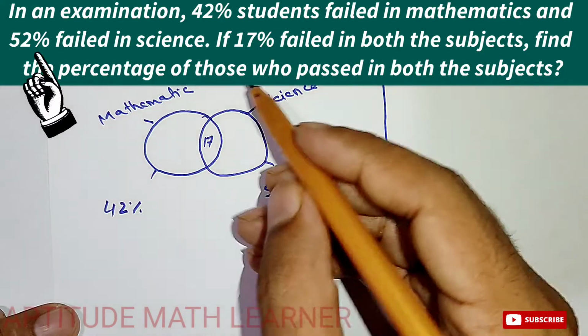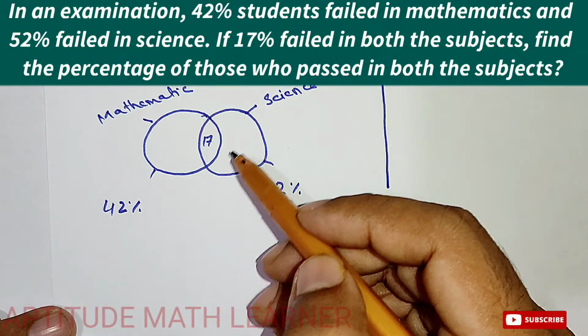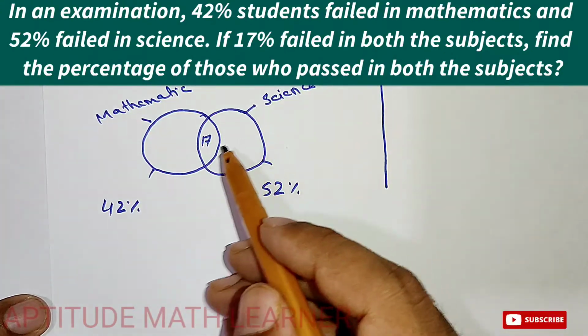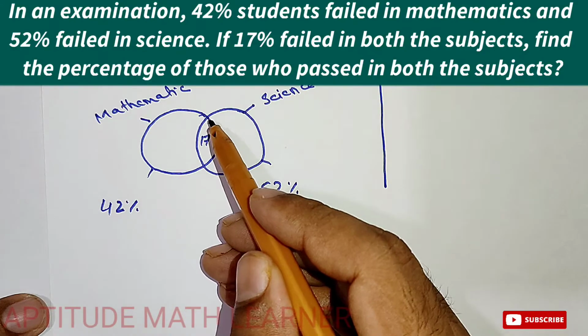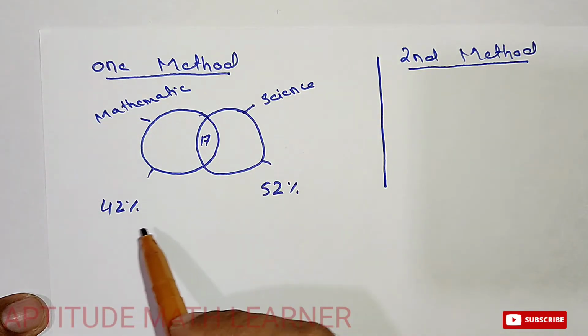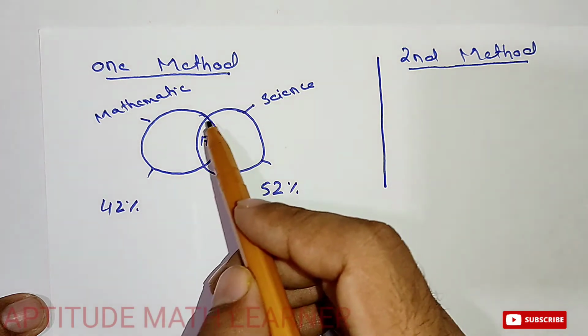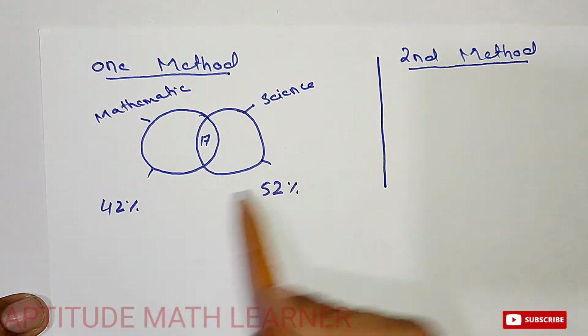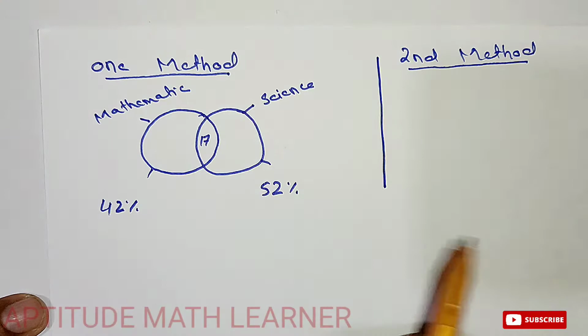The common part is 17%, who failed both. So this 17% is common between both these percentages.